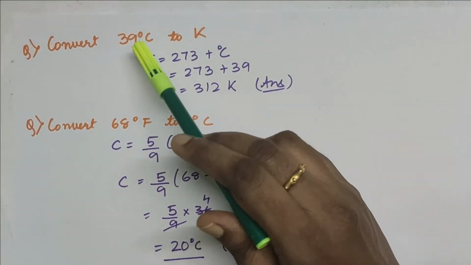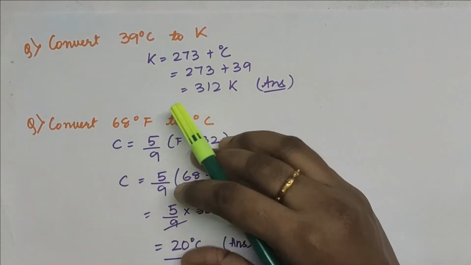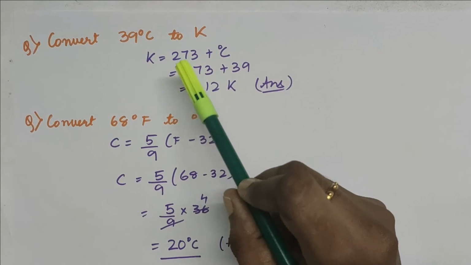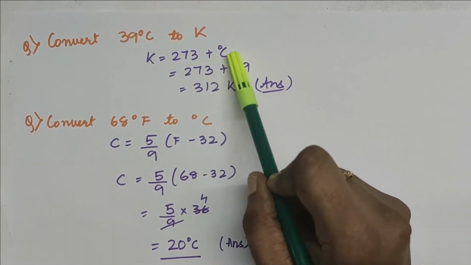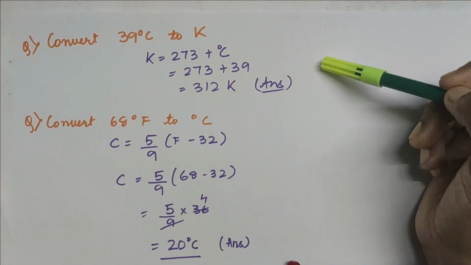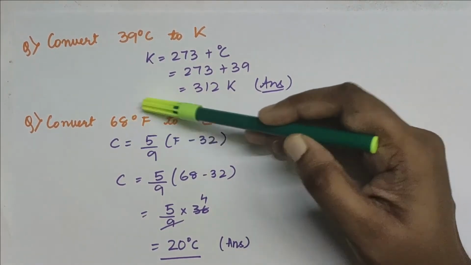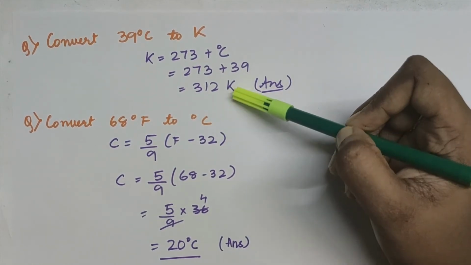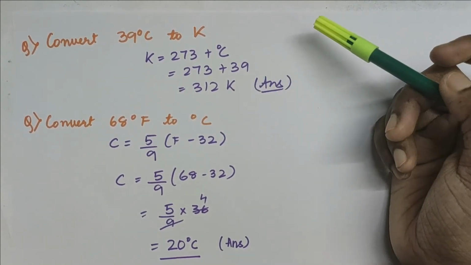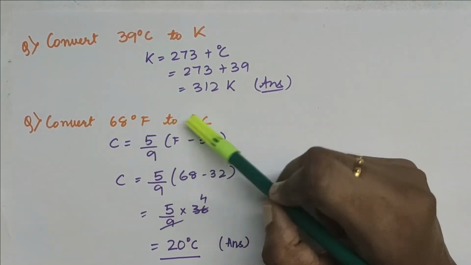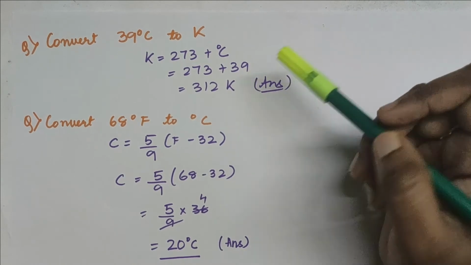Now let us understand some very basic questions of conversion of the temperature. Like if 39 degrees Celsius is given to you and you need to convert into Kelvin, what do you do? You do 273 plus the temperature in Celsius, that is 39 here. So we get the answer 312 Kelvin. And if you have to convert 68 degrees Fahrenheit to degrees Celsius, see children, here you can see that in Kelvin I have not written degree. We do not write degree in Kelvin, but we write degree for Fahrenheit and Celsius scales.